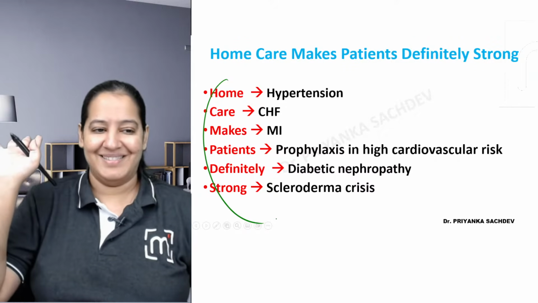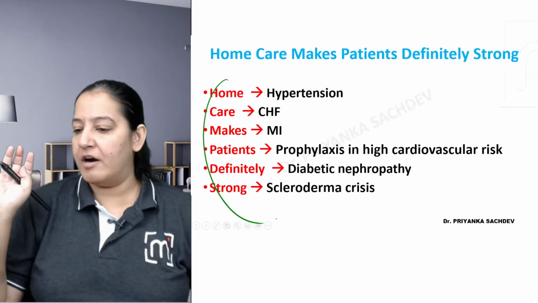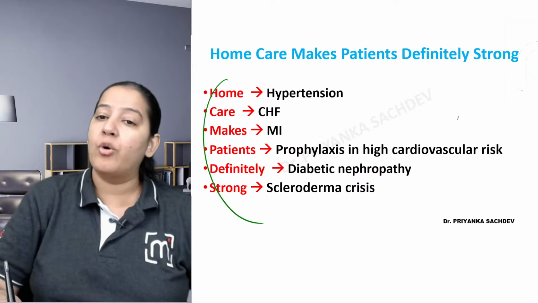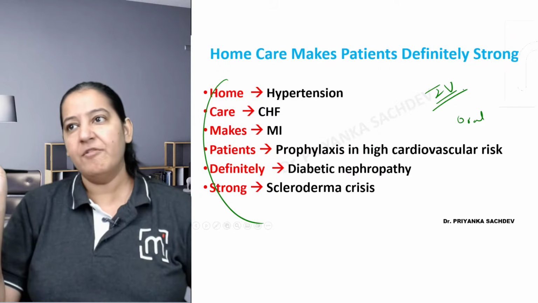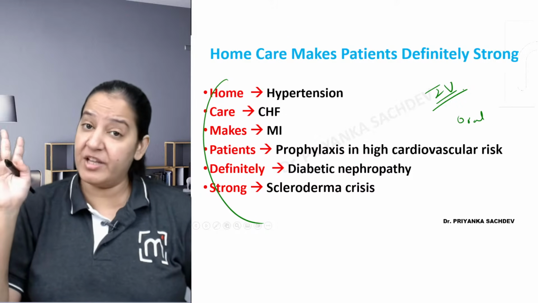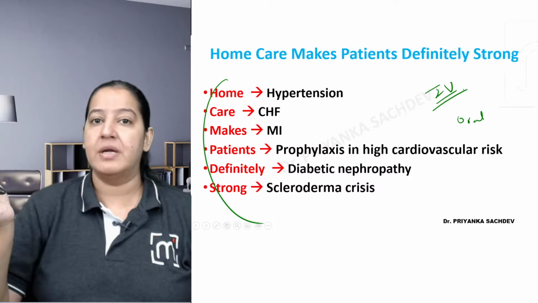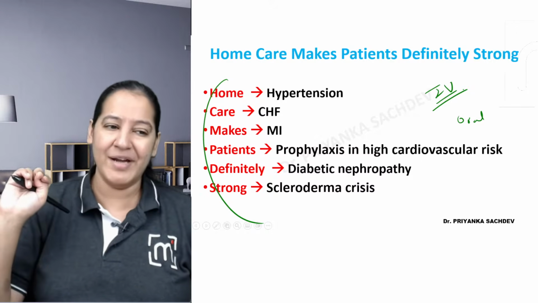You got it, right? In malignant hypertension, Gaurav, malignant hypertension is an emergency. So in malignant hypertension, we don't go with oral drugs like ACE inhibitor. We directly give IV drugs. I will teach you the emergency hypertension, malignant hypertension separately in antihypertensive drugs. But this is not the drug of choice for malignant hypertension. This is the drug of choice for stage 1, stage 2 hypertension, not for malignant. You got my point?